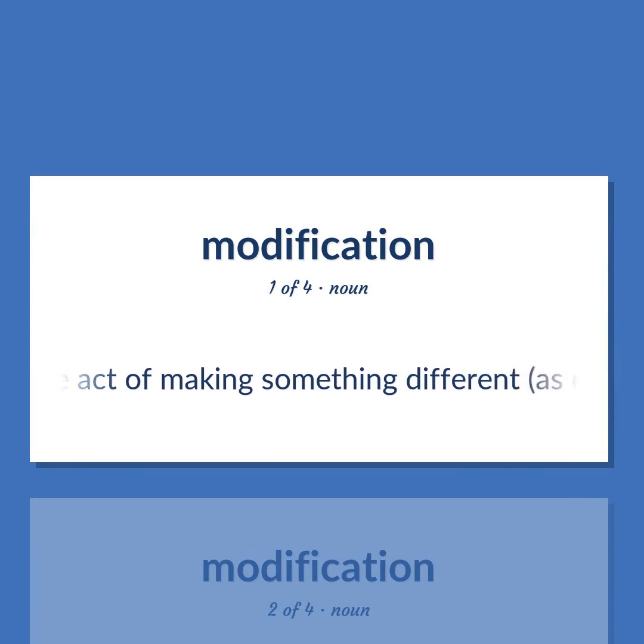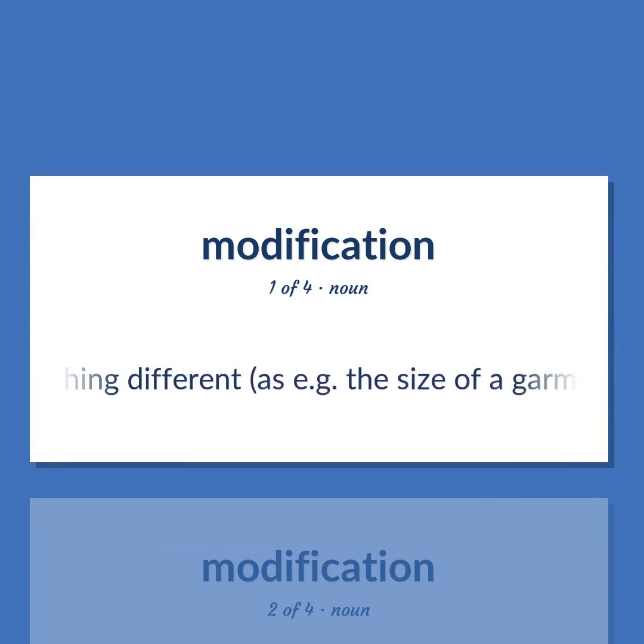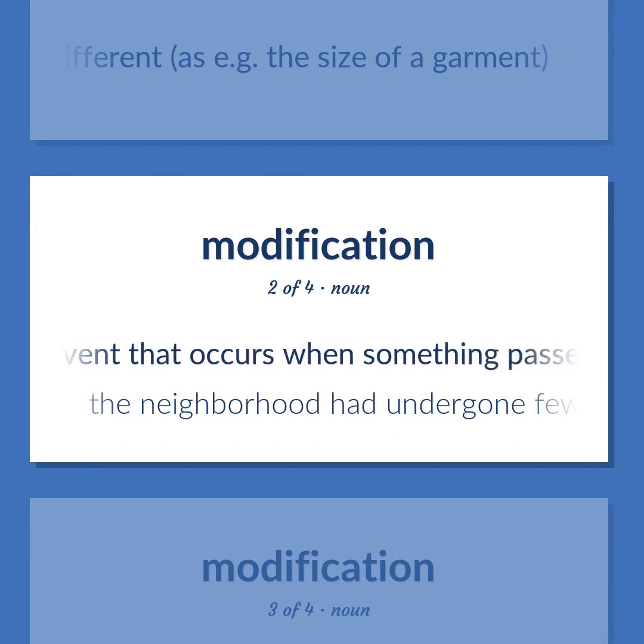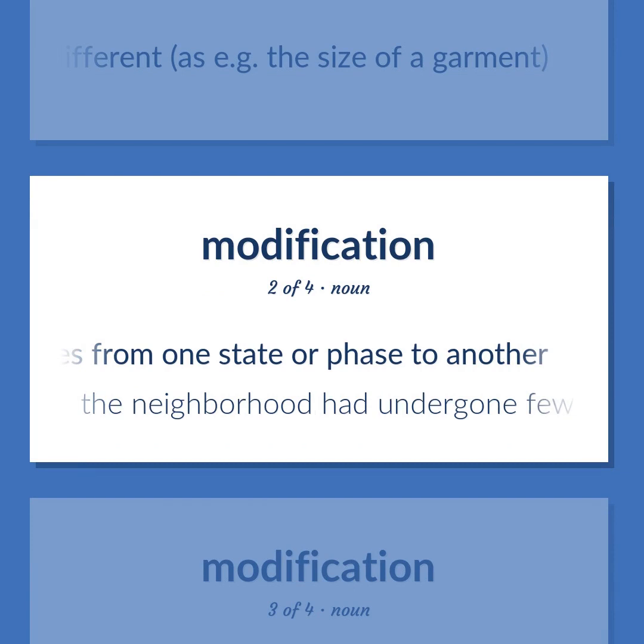The act of making something different, as e.g. the size of a garment. An event that occurs when something passes from one state or phase to another. The neighborhood had undergone few modifications since his last visit years ago.